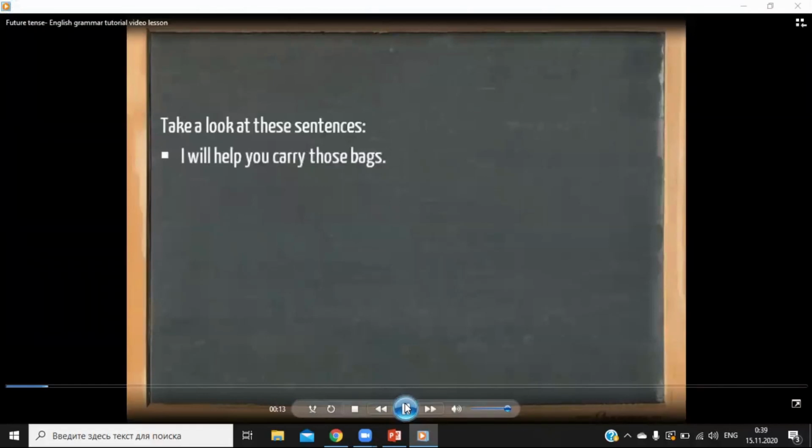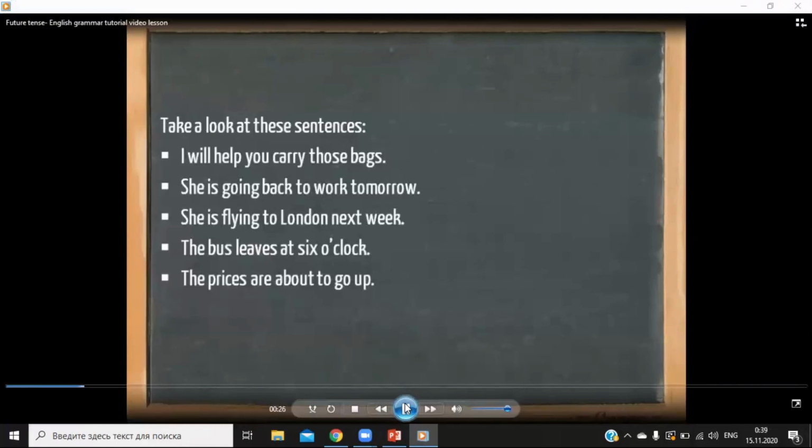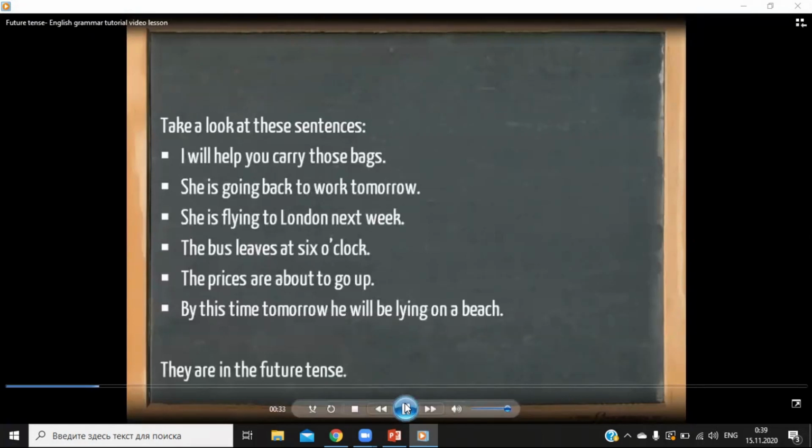I will help you carry those bags. She's going to work tomorrow. She's flying to London next week. The bus leaves at 6 o'clock. The prices are about to go up, and by this time tomorrow he will be lying on a beach. All of these sentences are in the future tense, but as you can see, there's quite some variation.